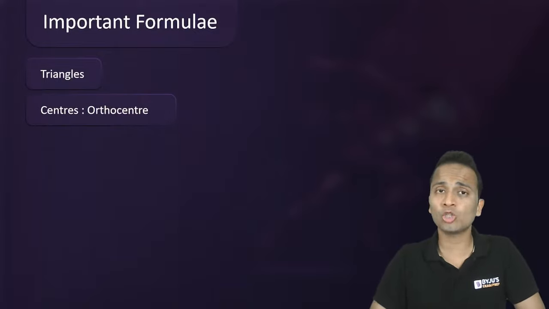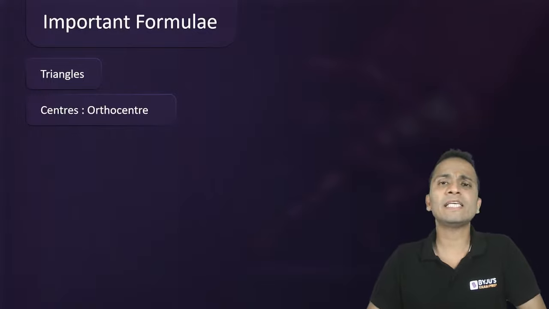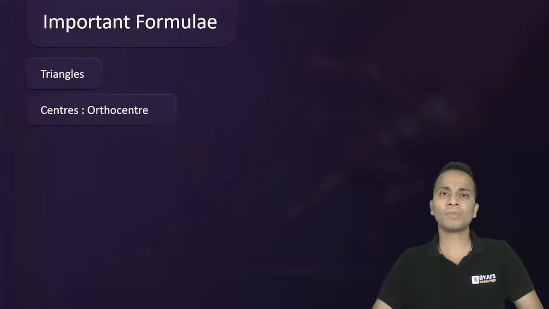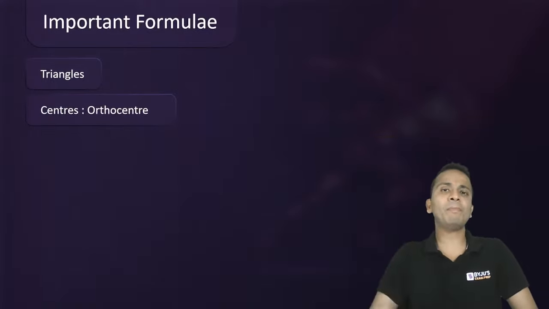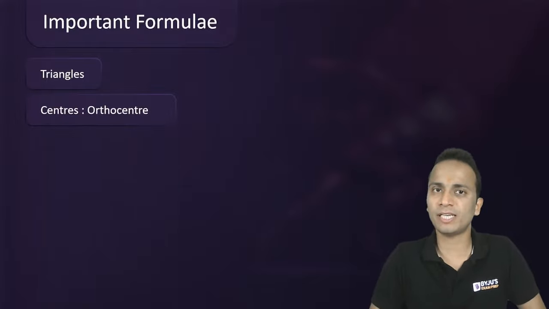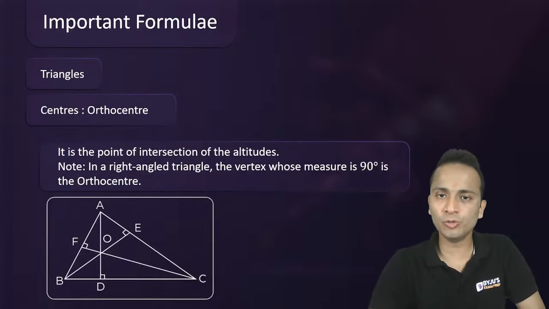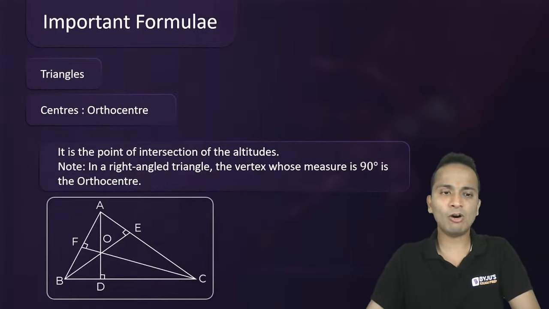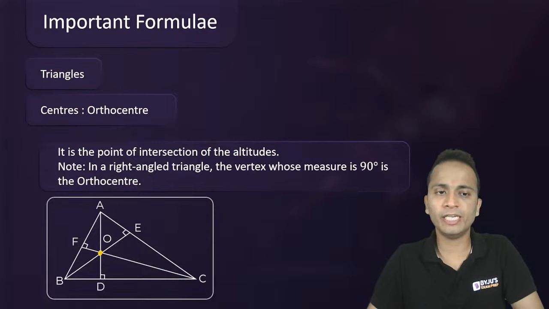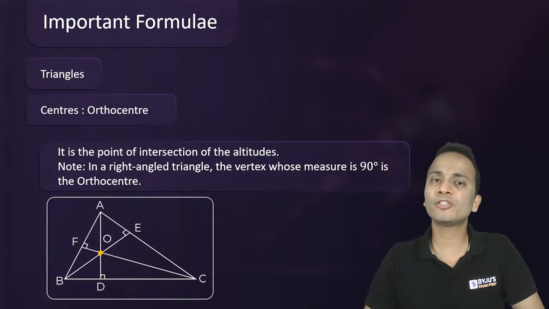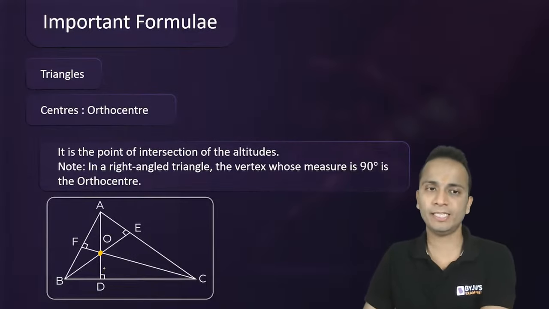Now next, last geometric center, that is orthocenter. Orthocenter is the intersection point of the altitudes. Altitude: from a vertex, a perpendicular is dropped on the opposite side. That is called an altitude. So the intersection point of all the altitudes is the orthocenter. This is how you can obtain the orthocenter, by dropping the altitudes from all the three vertices of the triangle on the opposite sides.